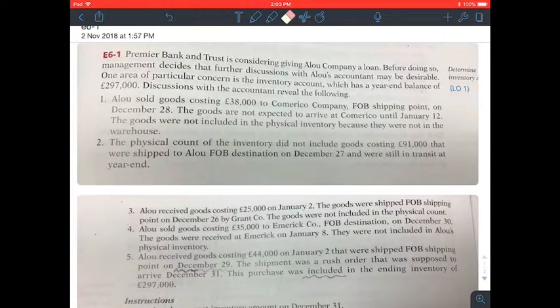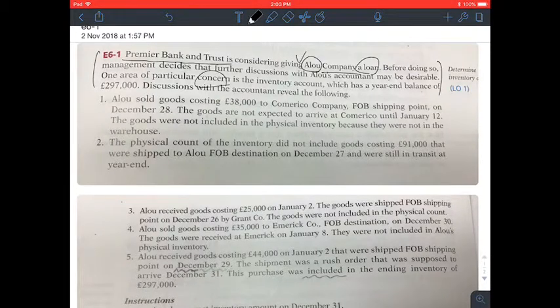So in this video, we're going to go over the exercise 1 problem in chapter 6. By reading the problem first, we can see that this company called Alu Company is trying to get a loan, and the bank called Premier Bank and Trust is considering giving Alu Company a loan.